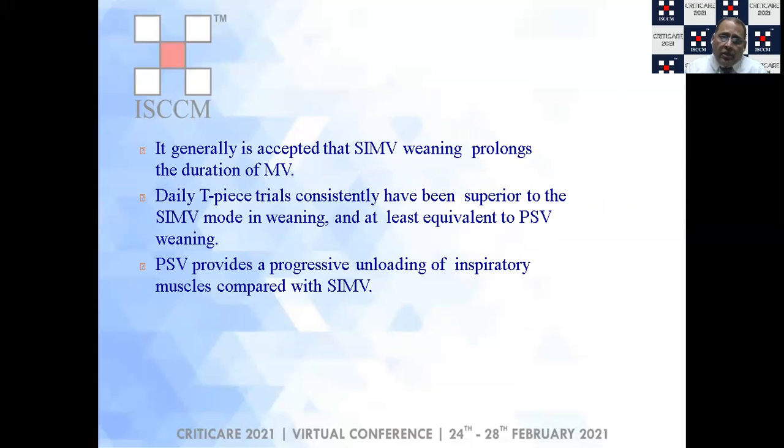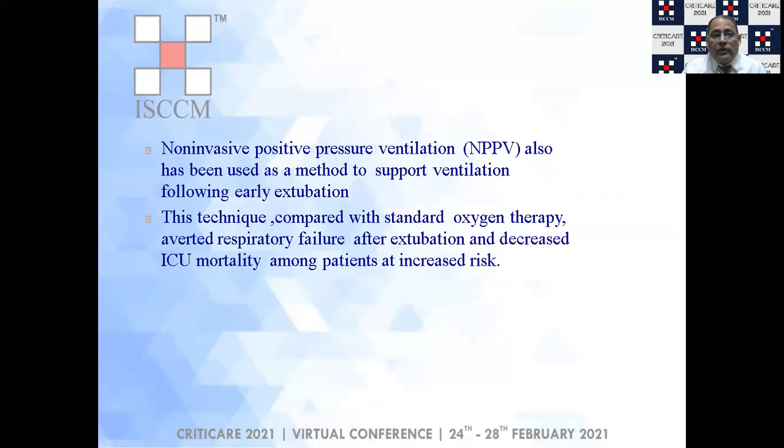Generally, SIMV is known to prolong the duration of mechanical ventilation, so it is no longer used as a preferred mode of weaning. Daily T-piece trials have consistently been shown to be superior to SIMV and at least equivalent to pressure support ventilation weaning, and PSV provides a progressive unloading of inspiratory muscles, definitely better than SIMV.